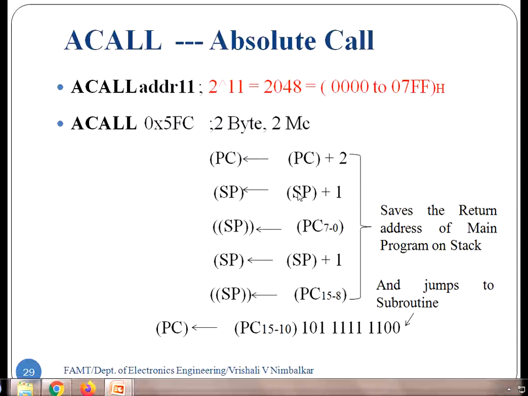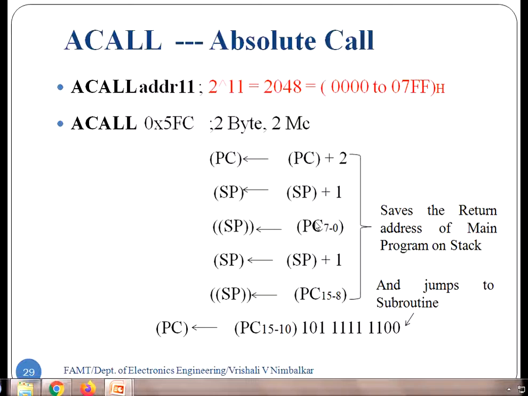So SP, what is it? Stack pointer. Stack pointer holds the address of stack memory. By default the address is 7 hex. So that stack pointer address is first incremented by 1, SP is SP plus 1. So now the new address is 8 hex, and at this new address the lower byte of the program counter is saved. 8 bits are saved at a time.